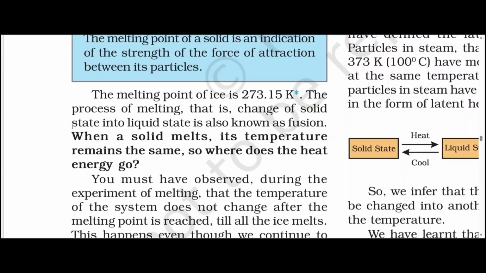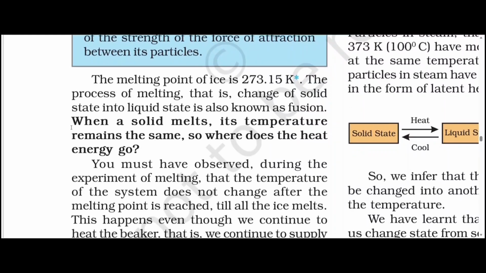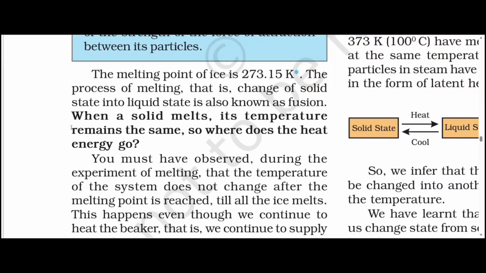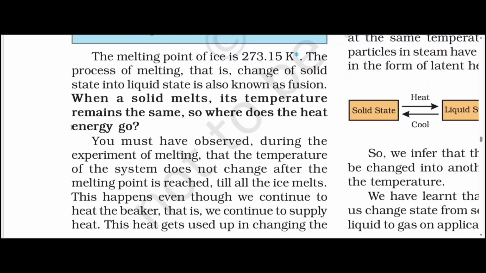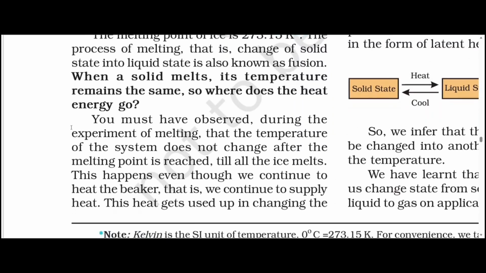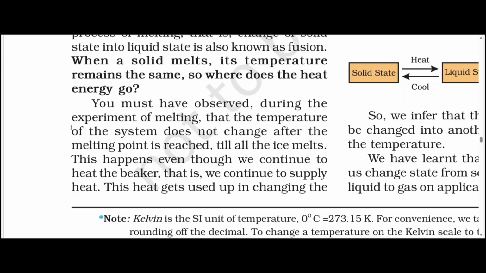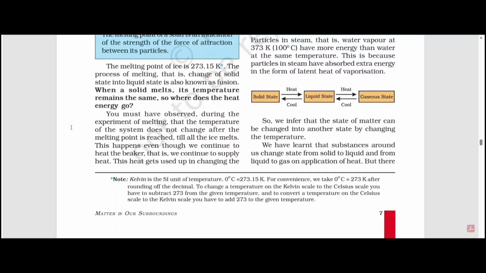When a solid melts, its temperature remains the same. So where does the heat energy go? You must have observed during the experiment of melting that the temperature of a system does not change after the melting point is reached. Till all the ice melts, this happens even though we continue to heat the beaker. That is, we continue to supply heat. This heat gets used up in changing the state by overcoming the forces of attraction between the particles.